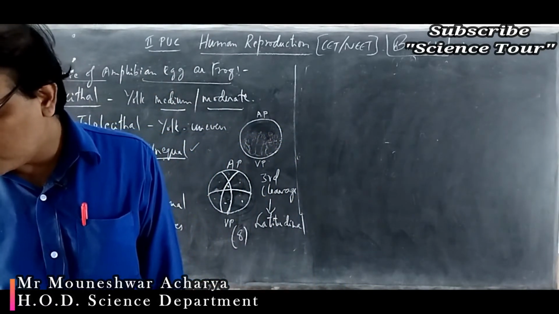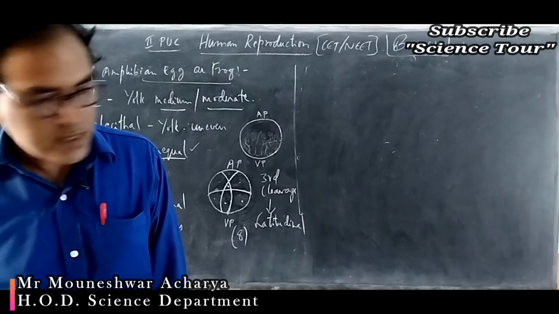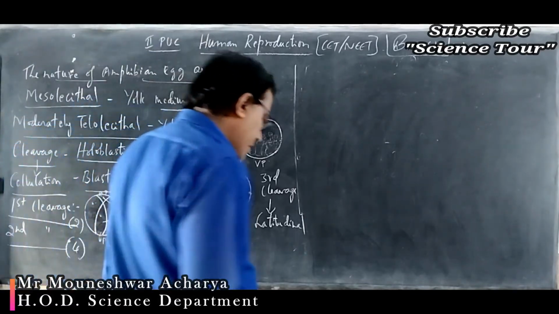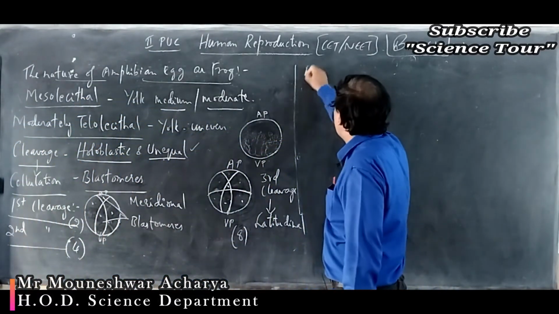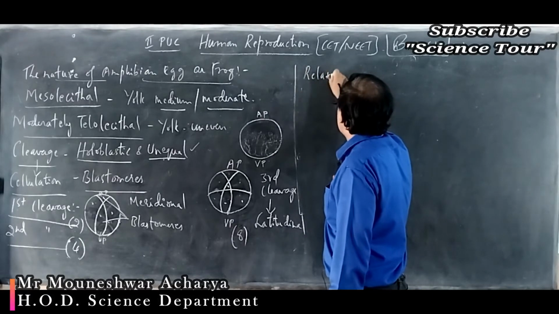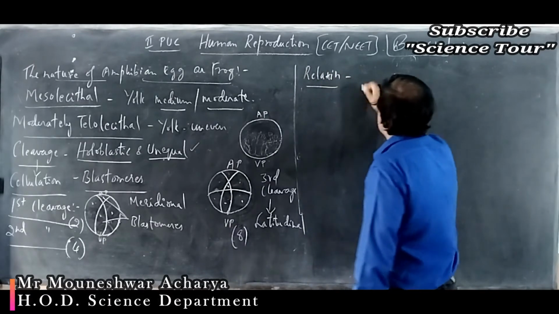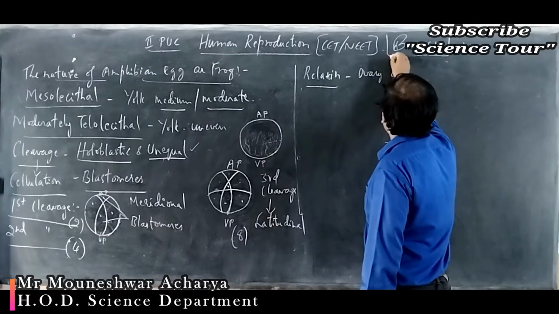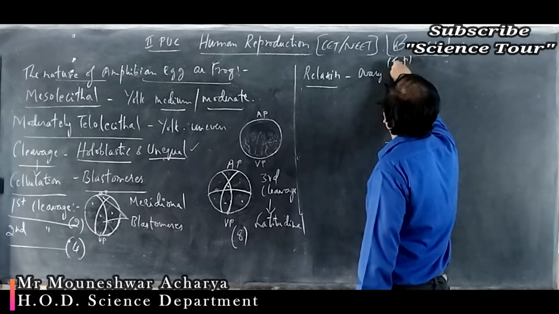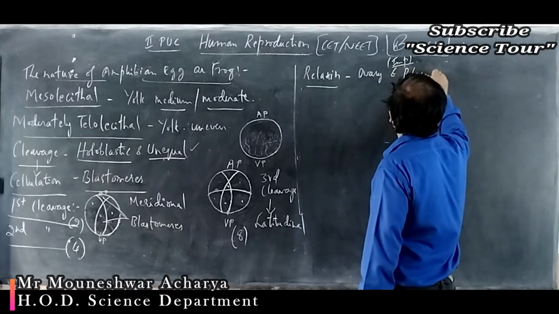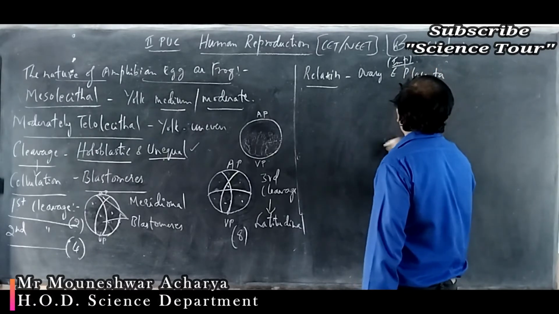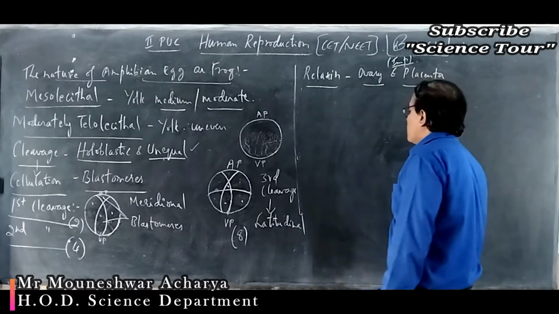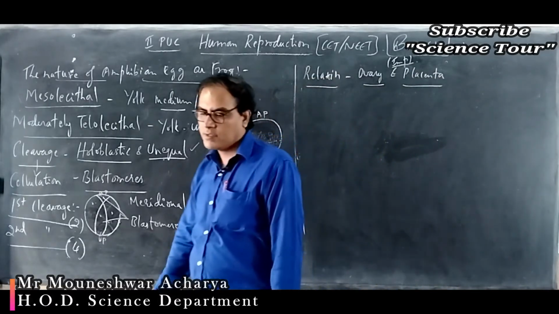Relaxin is a hormone which is produced by the ovary and placenta.